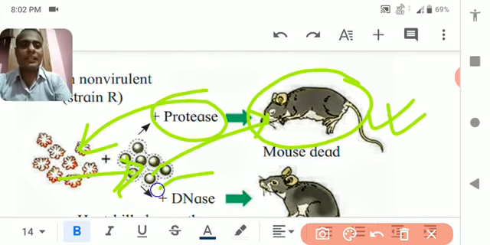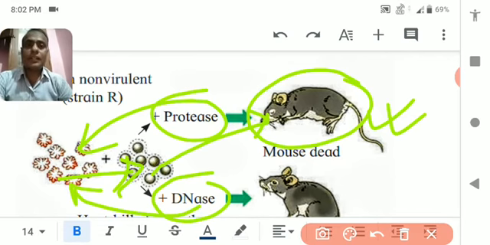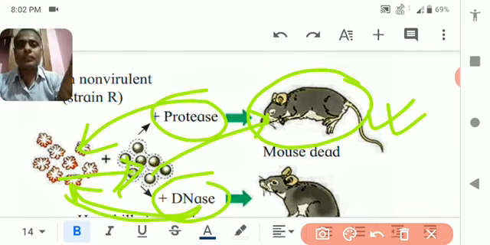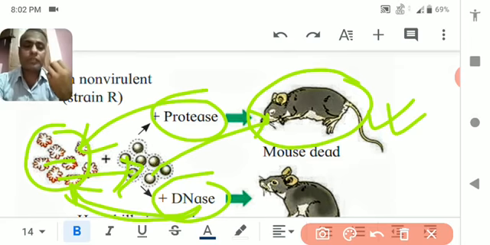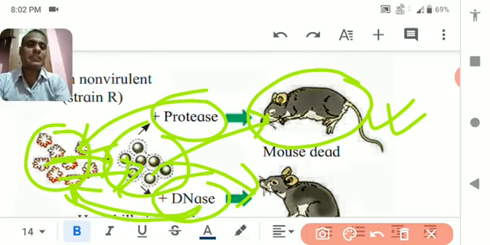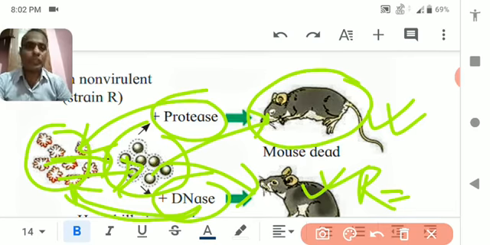But when DNase has been given to this heat killed bacteria, it broke down all the DNA of this bacteria, and this broken DNA does not allow the rough to convert into S, and due to this R remains alive over there, and this R is not able to create any kind of symptom of pneumonia, and the rat remains alive.